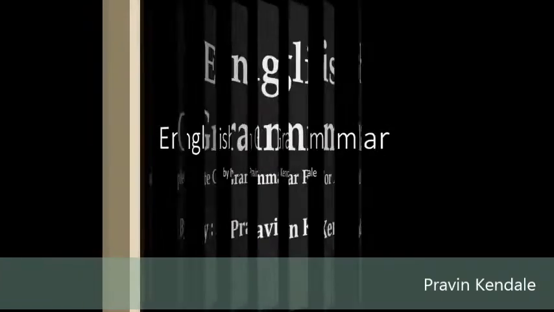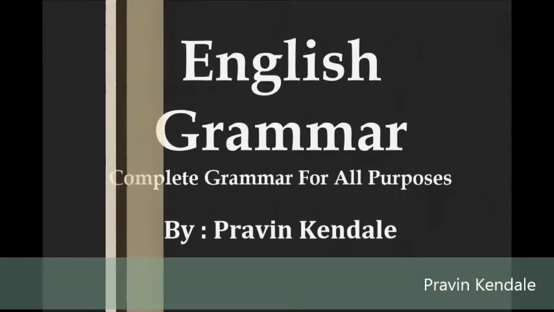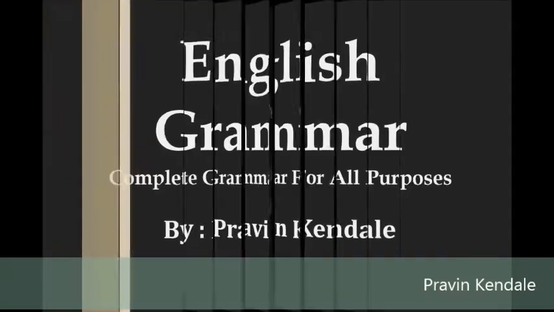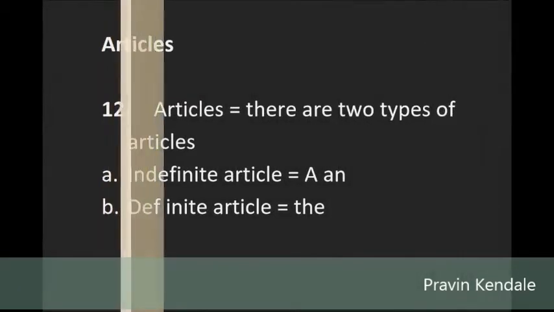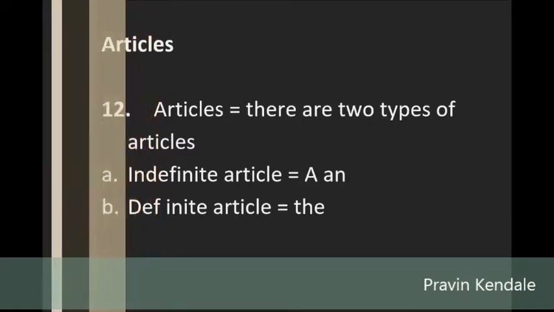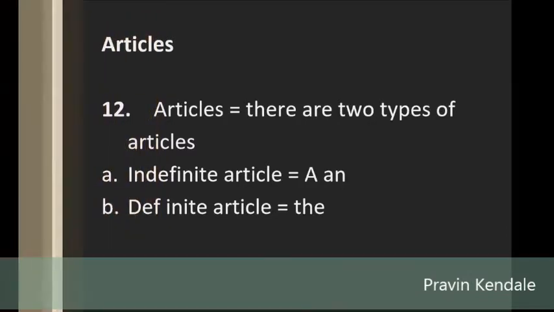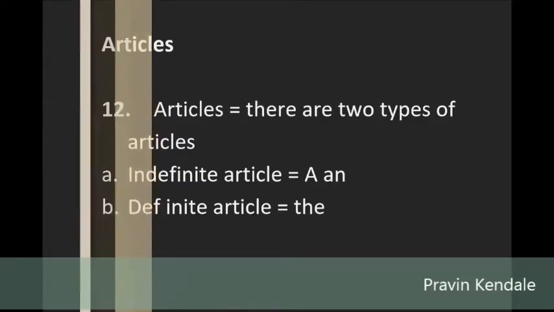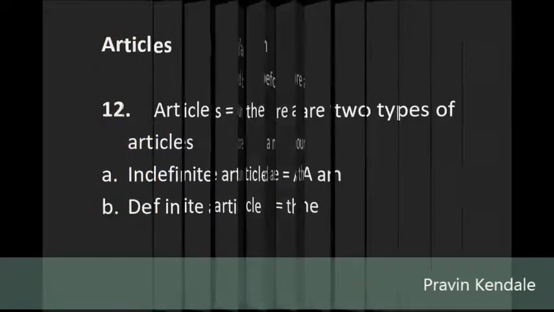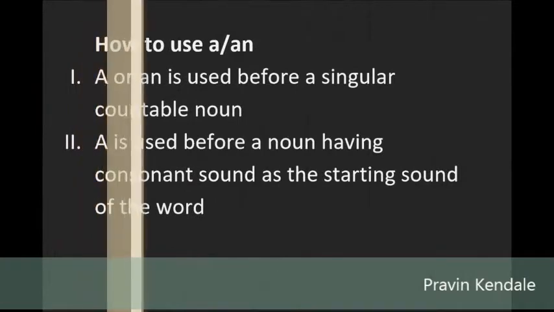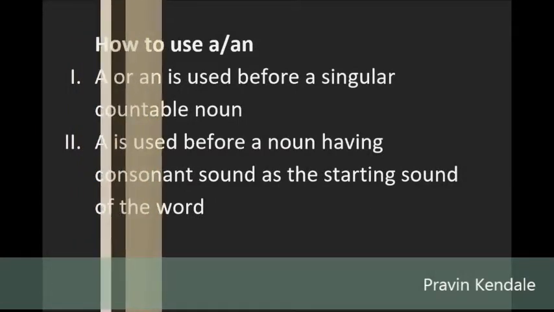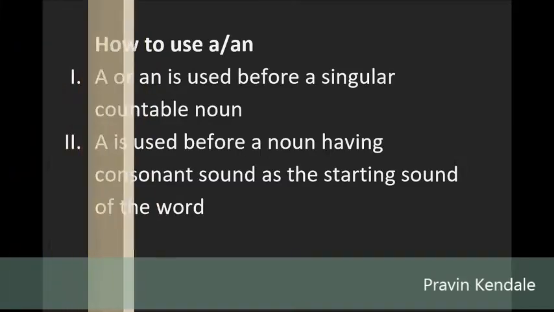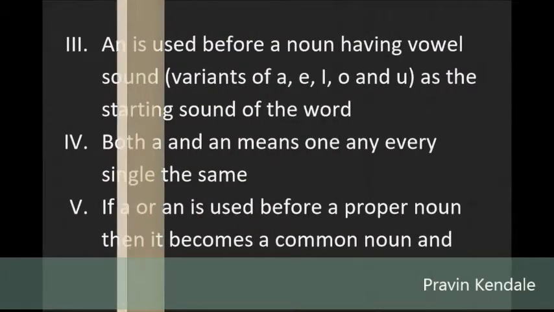There are two types of articles. A. Indefinite article: a, an. B. Definite article: the. How to use a/an. 1. A or an is used before a singular countable noun. 2. A is used before a noun having a consonant sound as the starting sound of the word. 3. An is used before a noun having a vowel sound, variants of a, e, i, o and u, as the starting sound of the word.